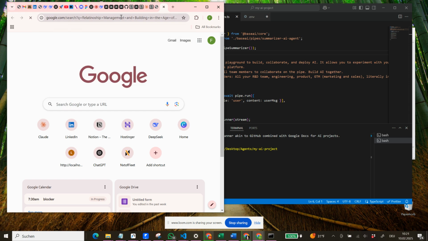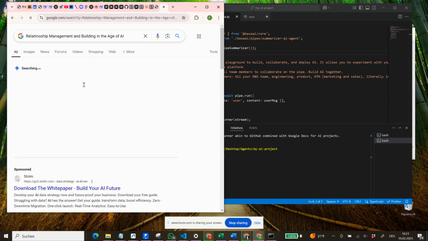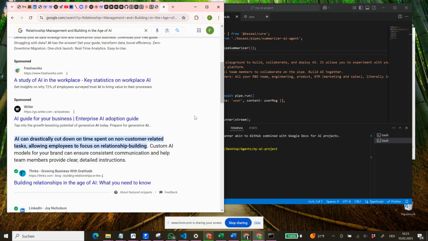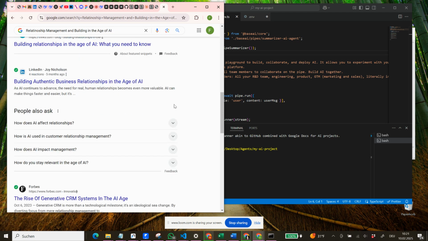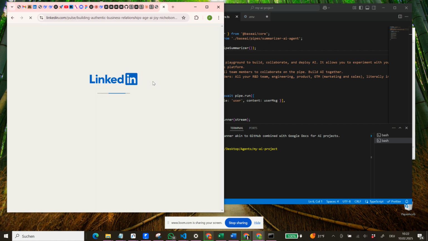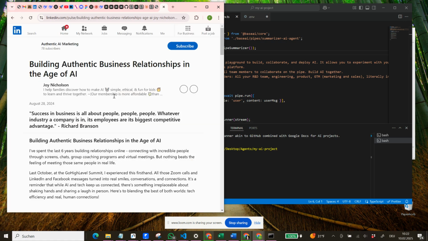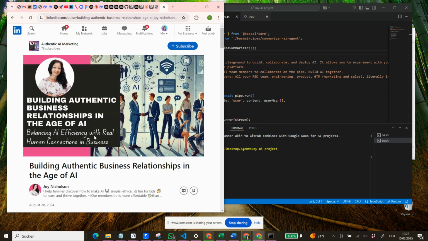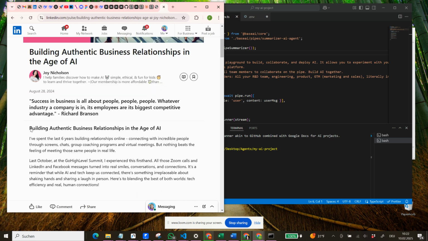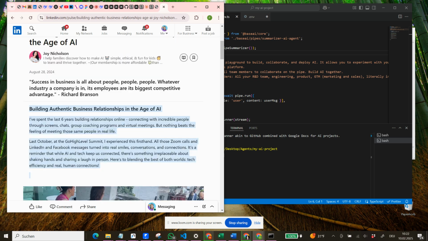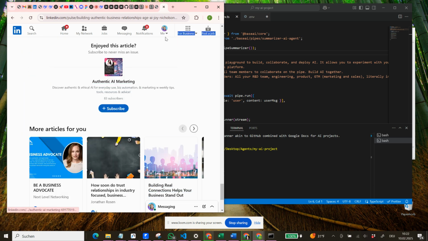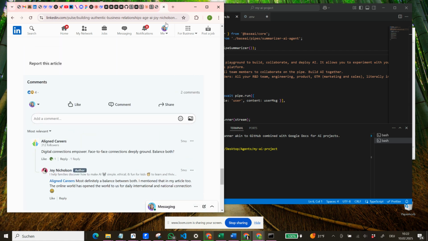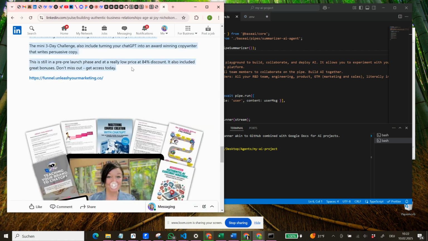Let's just see if we find an interesting text. So this obviously is key aspects. I just want to have a nice article, building authentic business relationships in the age of AI. It's 5 months ago, but let's keep it that way and just use this article. I'm not sure if we can just copy paste it in, but let's try if this works. It's an interesting article. I have no clue what they're talking about, but let's just use it. A lot of images. We don't need the images. We just need the plain text. So let's not use this one.